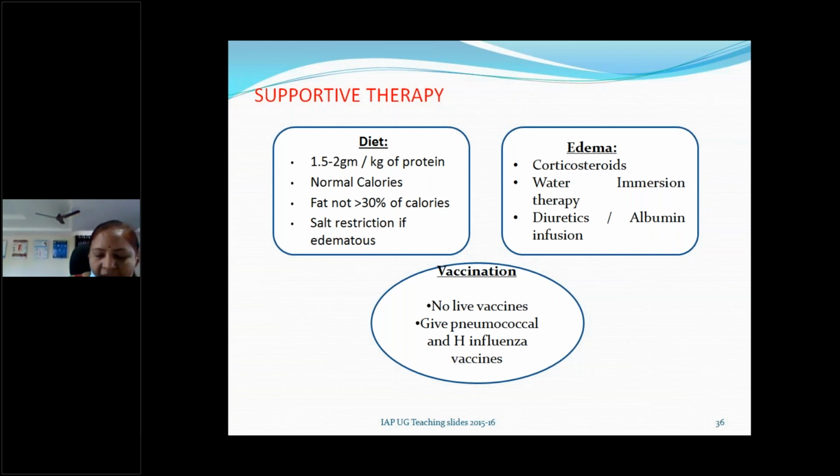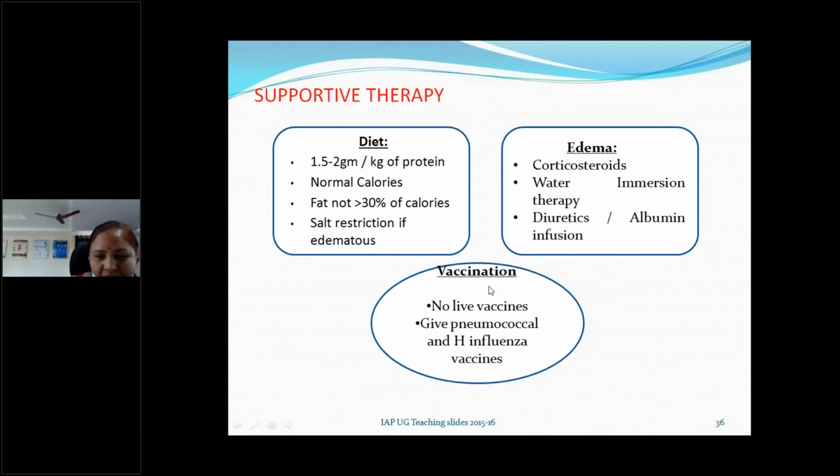And if there are very low levels of albumin, severe hypoalbuminemia, then we can give salt-free albumin infusion slowly, because albumin infusion also can further increase the edema and lead to congestive heart failure. So we have to use diuretics and albumin infusion cautiously, depending upon the condition of the child.